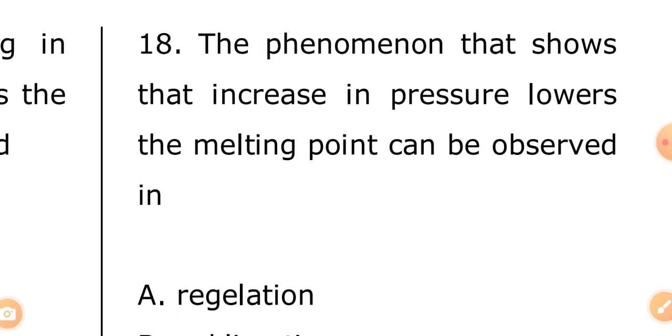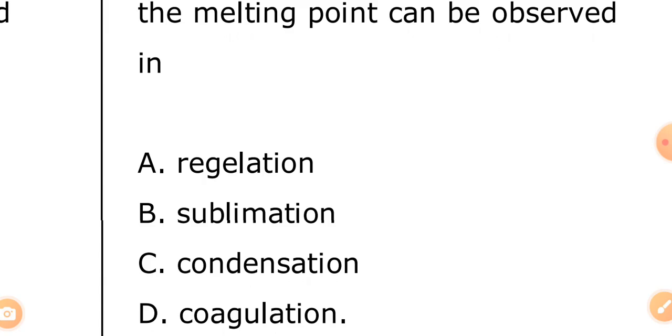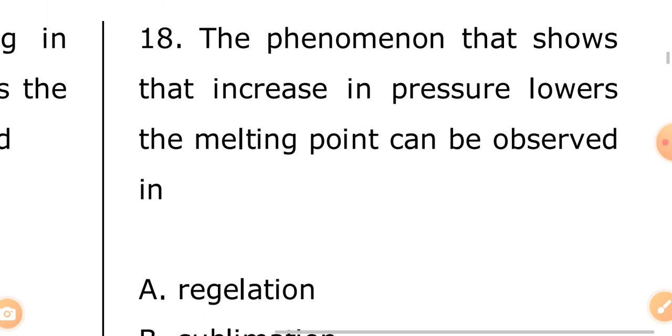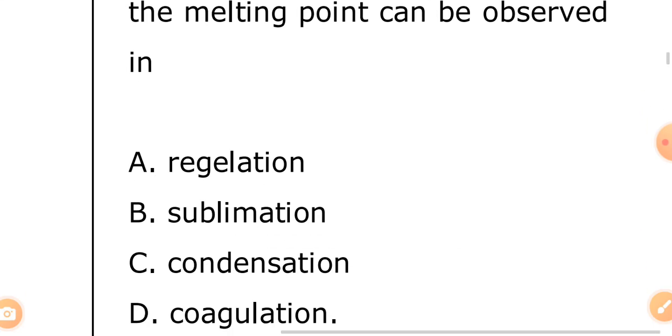The phenomenon that shows that an increase in pressure lowers the melting point can be observed in dash. That is, when you increase pressure, the melting point will lower. A, regelation. B, sublimation. C, condensation. And D, coagulation. The answer is sublimation.